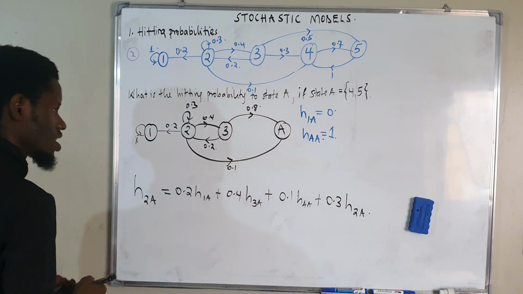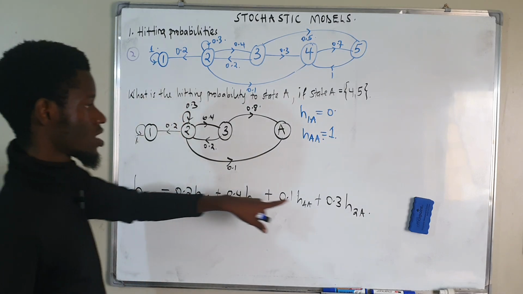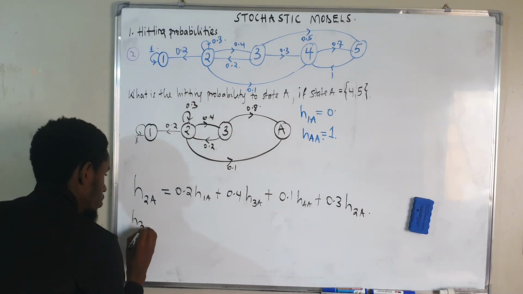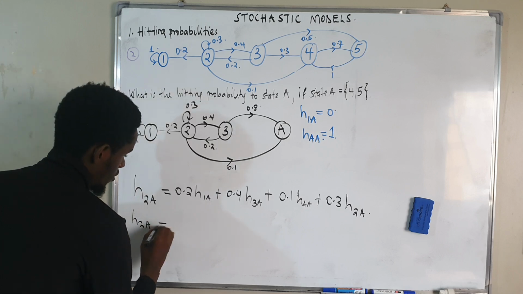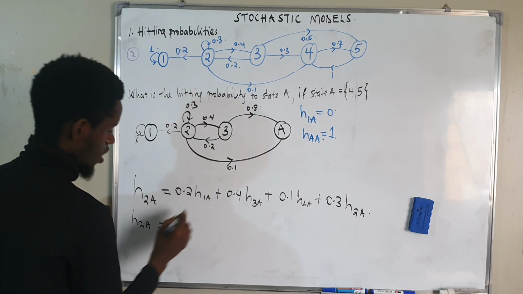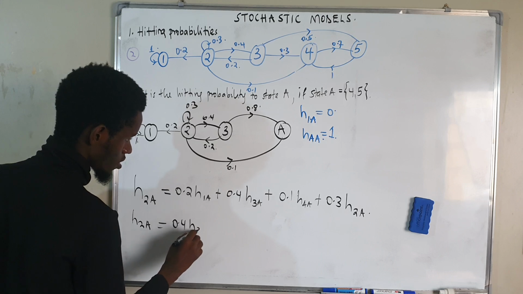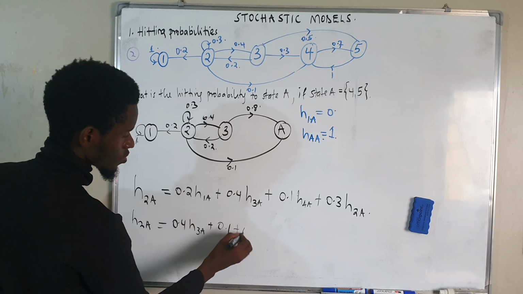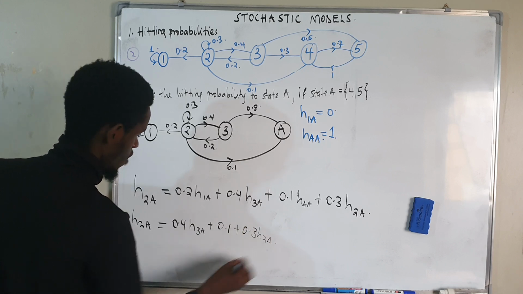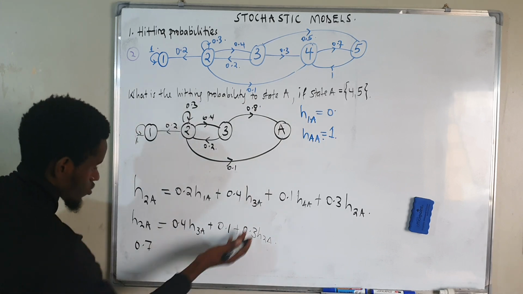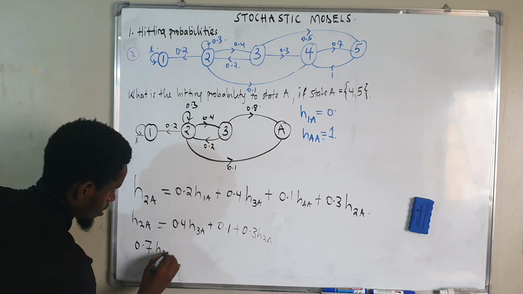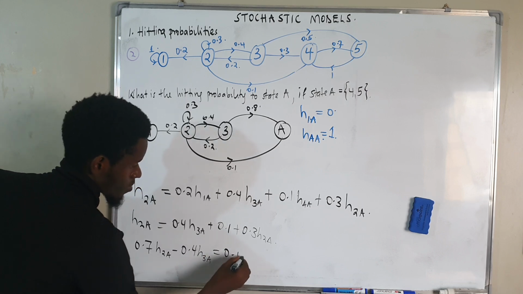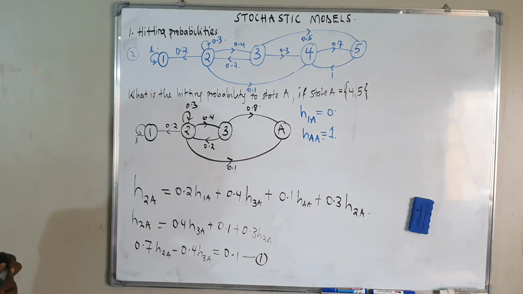Now, from there, we just know that H1A is 0, and HAA is 1. Therefore, I say that my H2A is the same thing as having 0, plus 0.4 H3A, plus 1 times 0.1, then plus 0.3 H2A. Now from there, we can just make 0.7 H2A minus 0.4 H3A equals 0.1. That is my equation 1. I think let's say we are together.